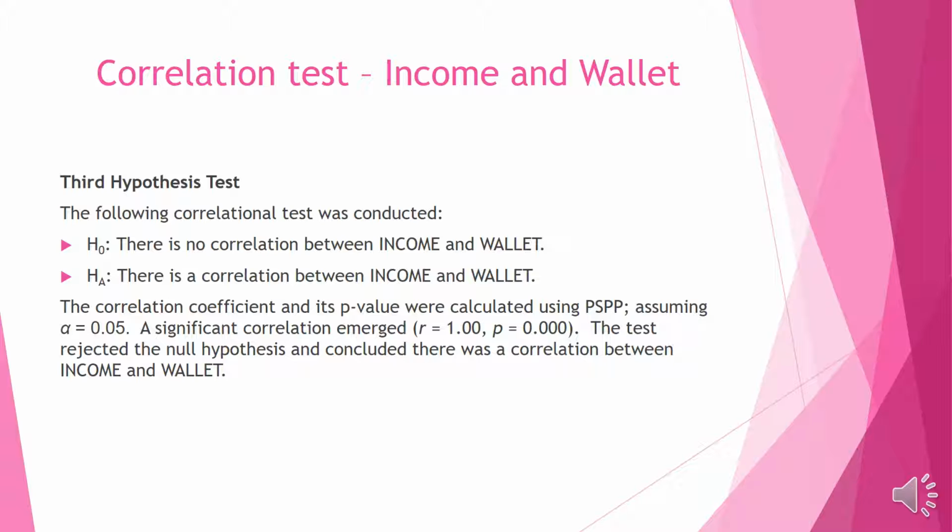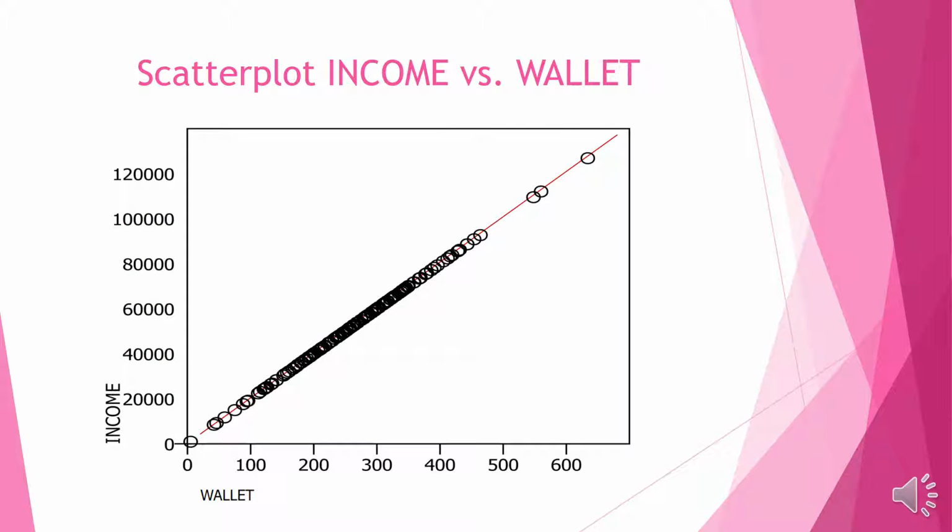So when we look at the graph, we can expect to see all the data points on the line. Here is the graph reflecting the result as described. With R at 1 and P at 0, the null hypothesis will have to be rejected.